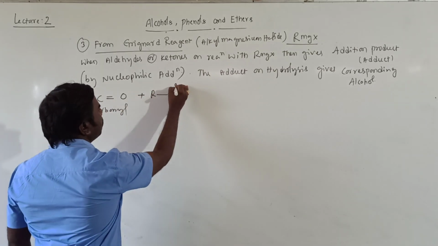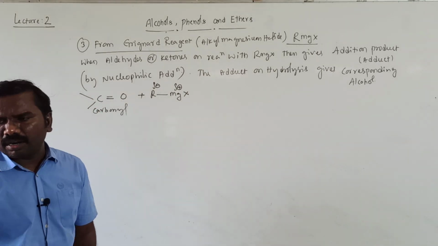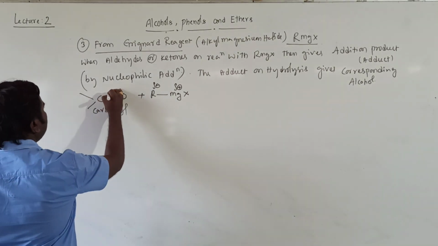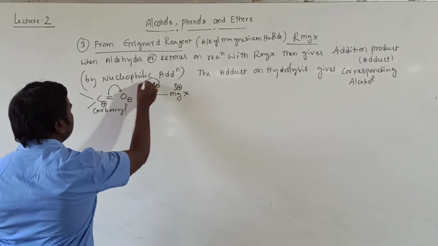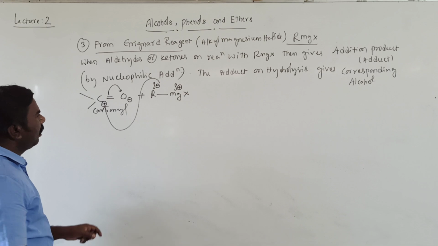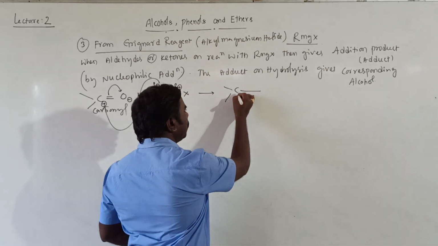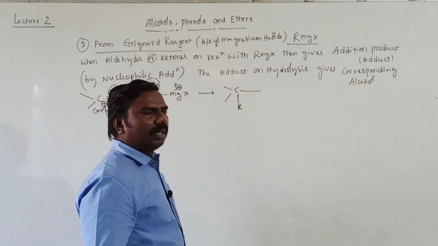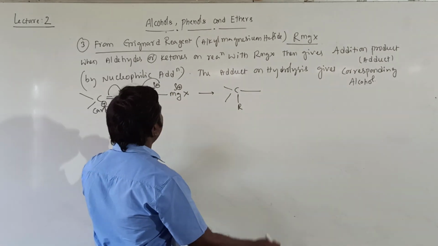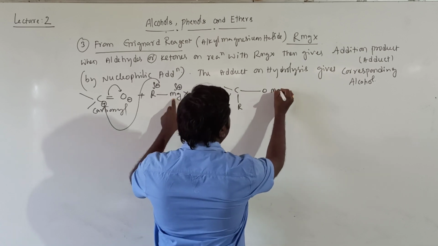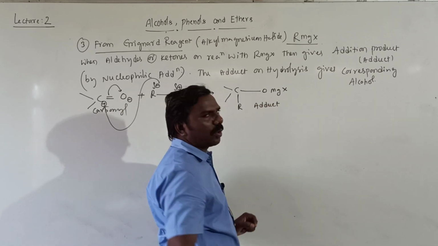RMgX. M is metal, plus; R becomes minus. Getting all of you? Next, these two will be shifted here, minus and plus will be attracted. Then the double bond is converted into a single bond. So the minus carbon and plus attach and form a bond. Then O left, MgX. It is an adduct. Adduct means an addition product.